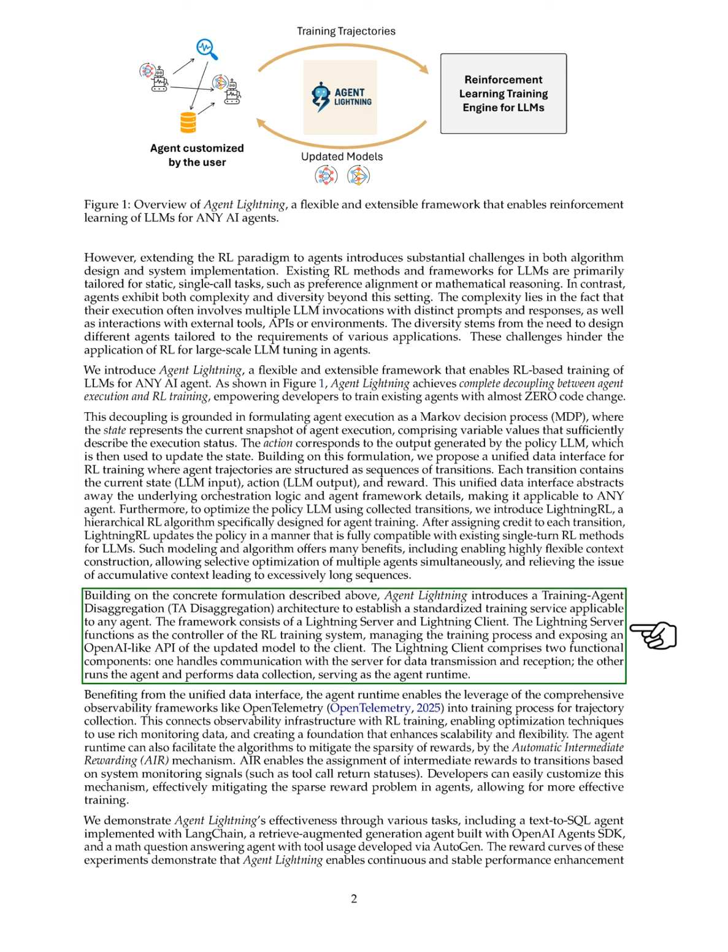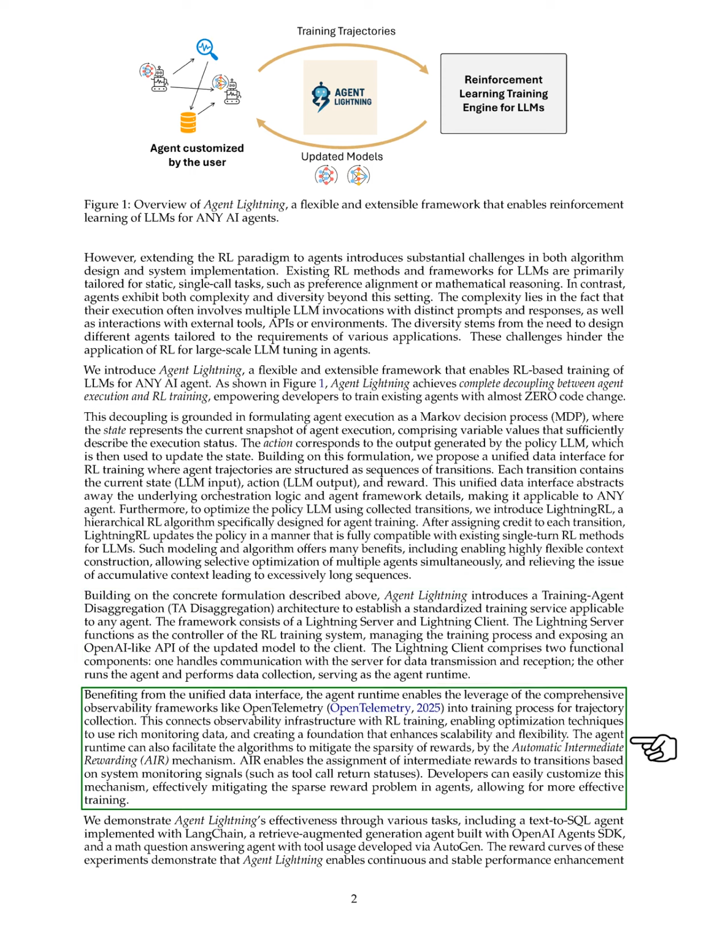Agent Lightning also features a training agent disaggregation architecture, consisting of a Lightning server and Lightning client. The server manages the RL training process and provides an API for the updated model, while the client handles communication and runs the agent for data collection. This setup connects observability frameworks to the training process, enhancing scalability and flexibility.